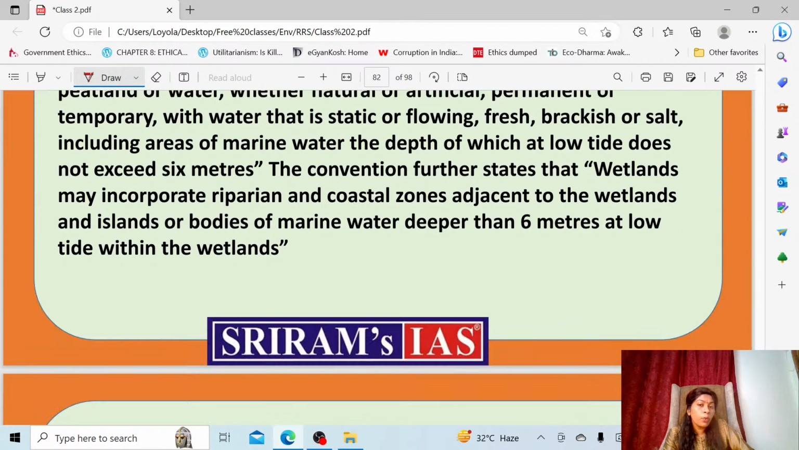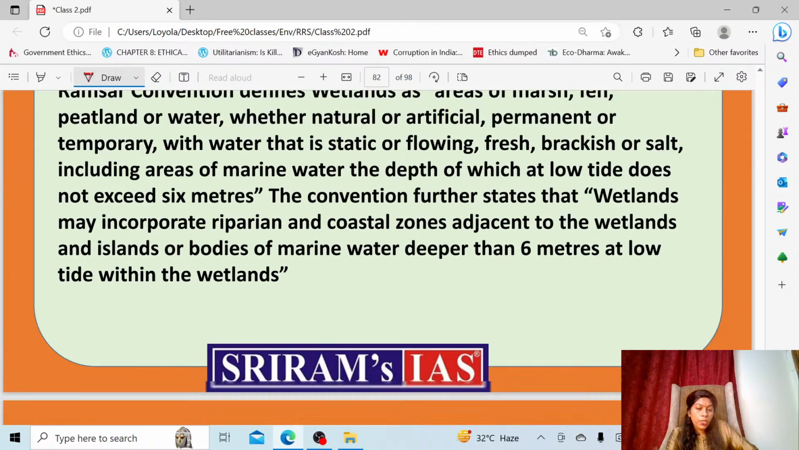And again they added one more statement. Any area which is nearby the rivers, or even the marine area you take, where the depth should not exceed 6 meters. Suppose there is a bay or a lagoon, and you have declared that coastal zone as a wetland. Now the bay is a little bit deeper than 6 meters, but you cannot simply avoid it. You can also include it inside the wetland and protect it. So this way they have given a definition for wetland.